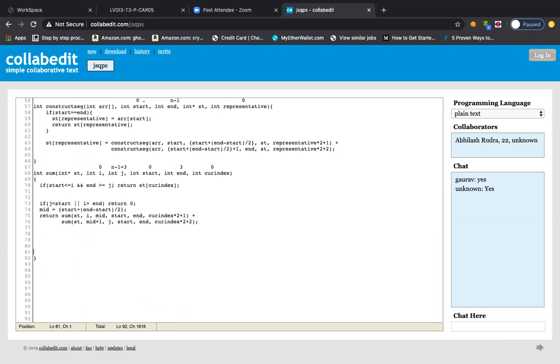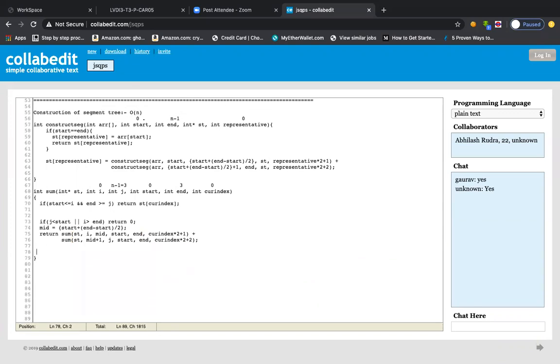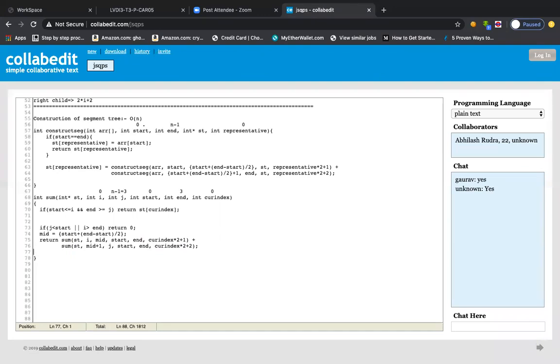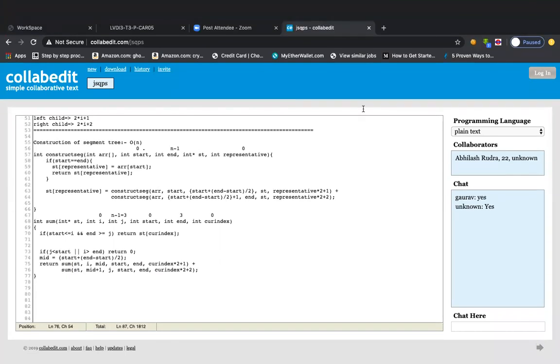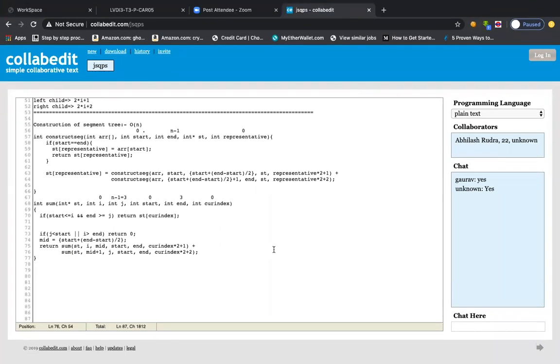So this is a sum function, right? And like that you can write the update function also, right? In the case of the update function, this base case will not be the same, because we are not returning anything, right? So in the case of update, we will just have void, right? Isn't it? Because we are just updating, we are not returning anything, right?